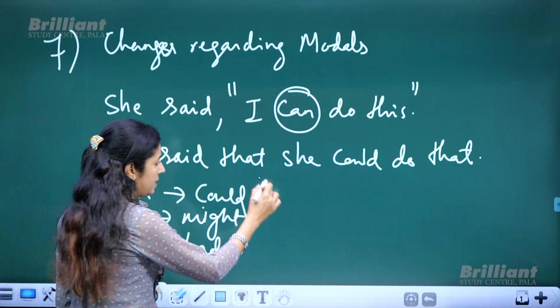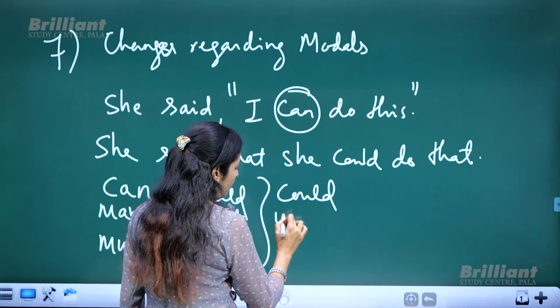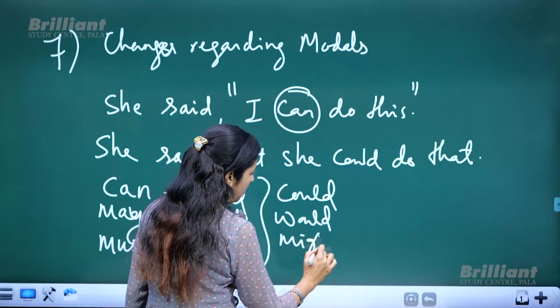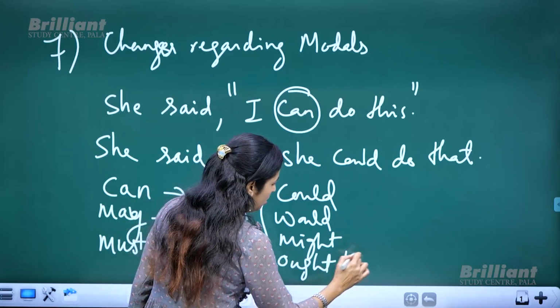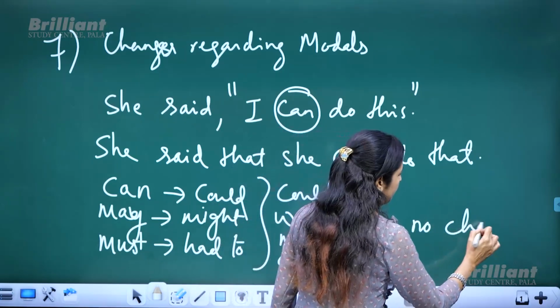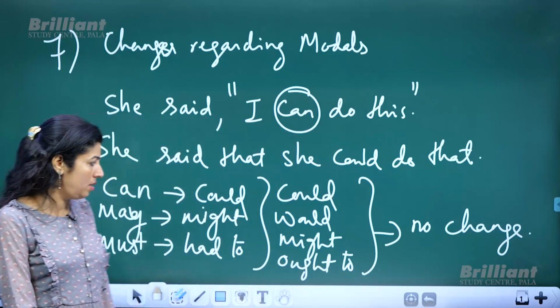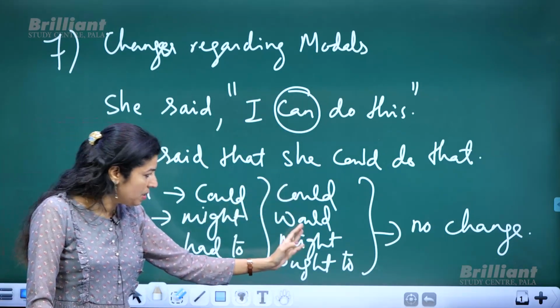But at the same time, could, would, might, ought to, these things do not change, no change. So remember, not all modals will change, because these are already in the changed form itself.